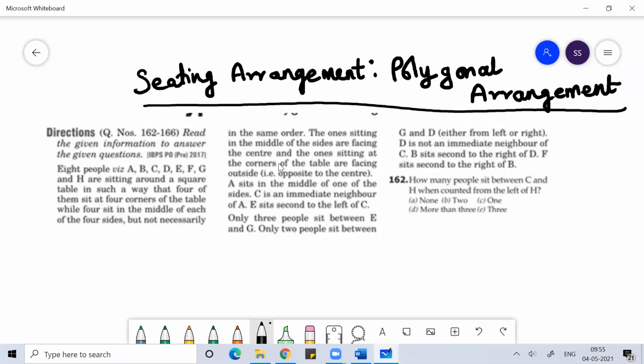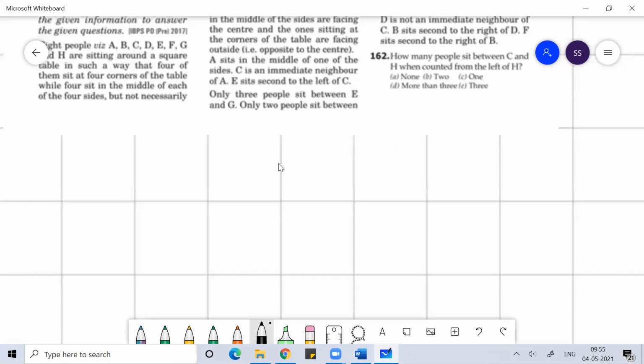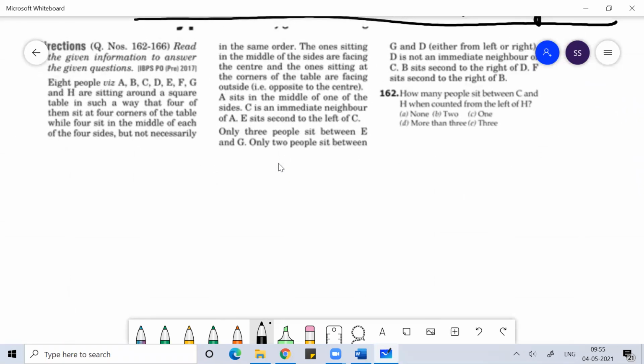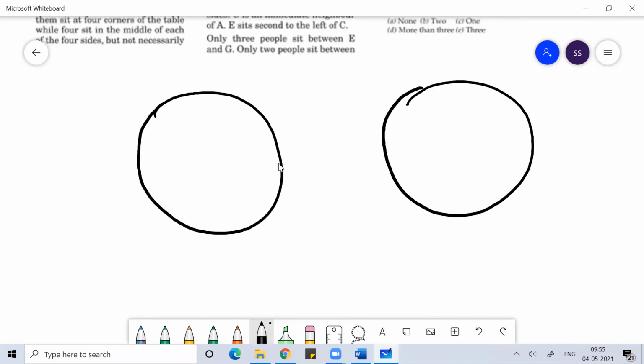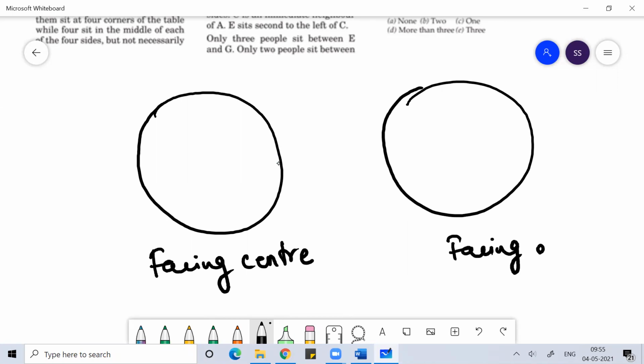When we talk about circular arrangement, we need to remember that when you're sitting in a circle, you can sit in two ways: either facing the center, or facing outward.